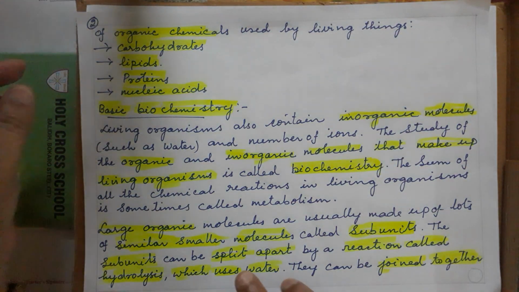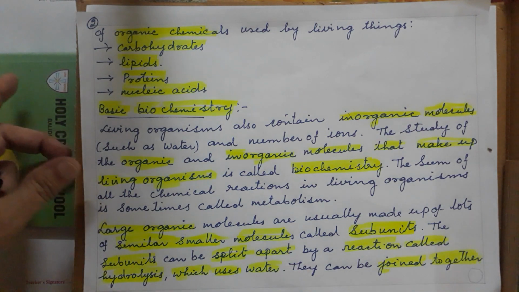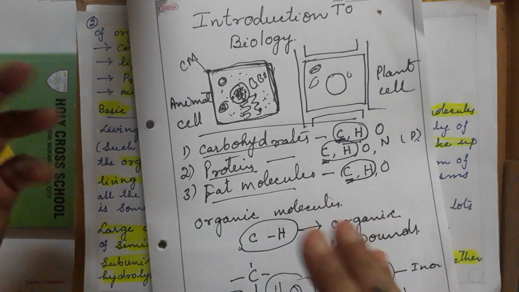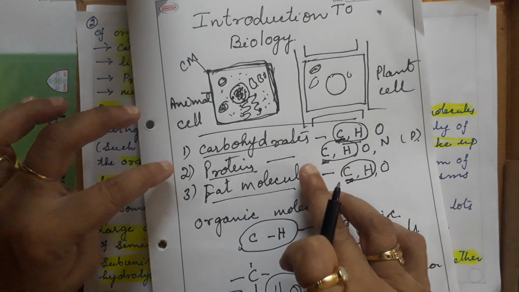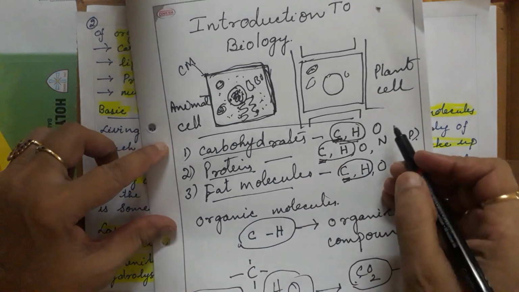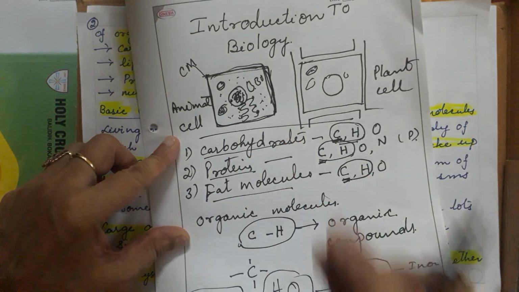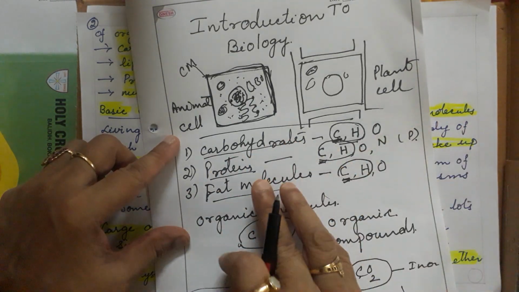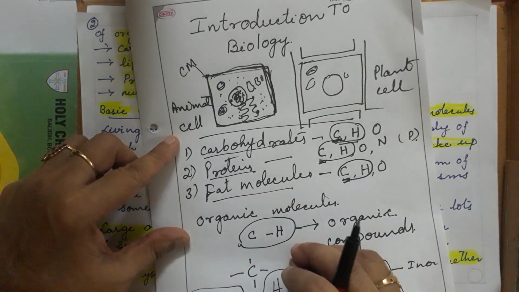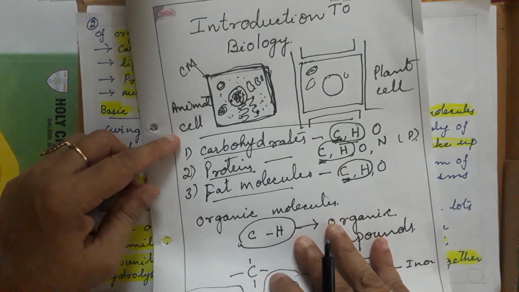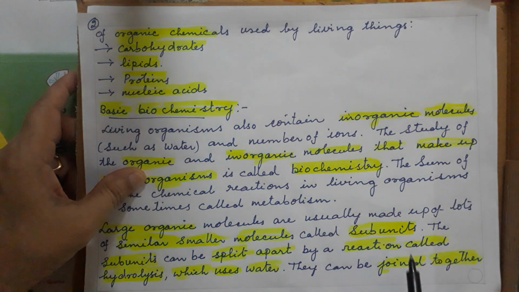Large organic molecules are usually made up of lots of similar smaller molecules. What are the large organic molecules? Suppose this is the biggest organic molecule. What is it made up of? It is made up of smaller molecules. Already you have studied all these things from class 7. Carbohydrates are made up of the smallest molecule glucose. Proteins are made up of the smallest molecule amino acid. And fats are made up of fatty acids and glycerol.